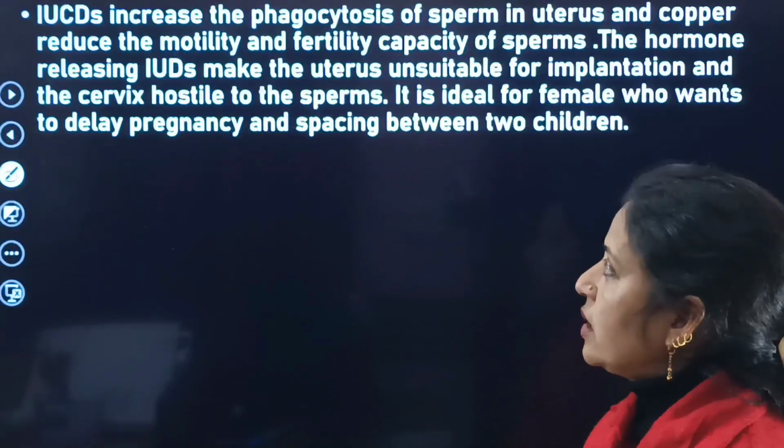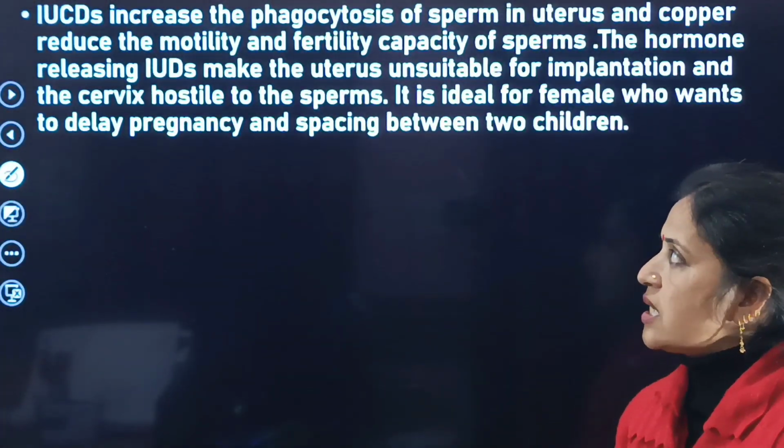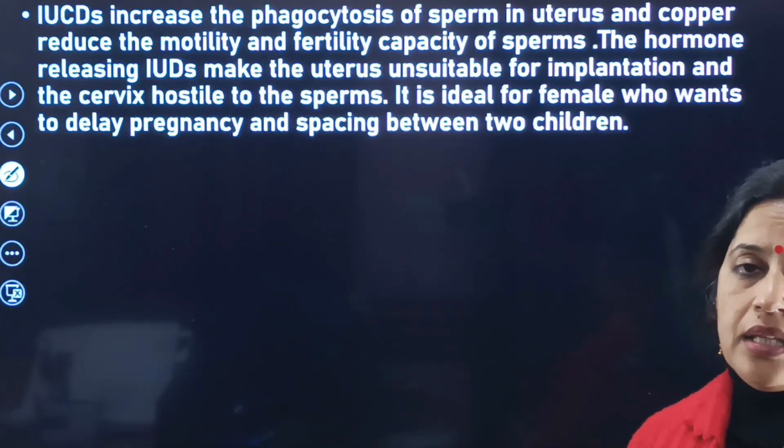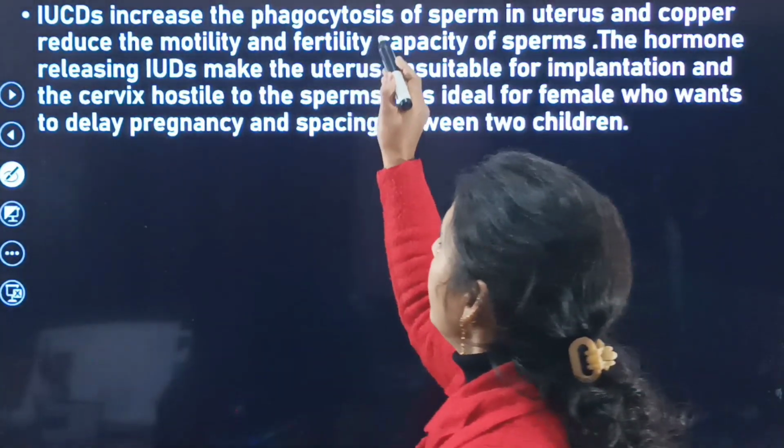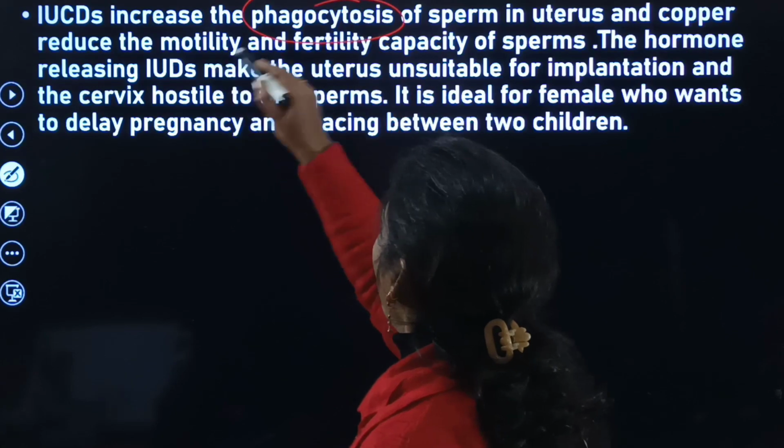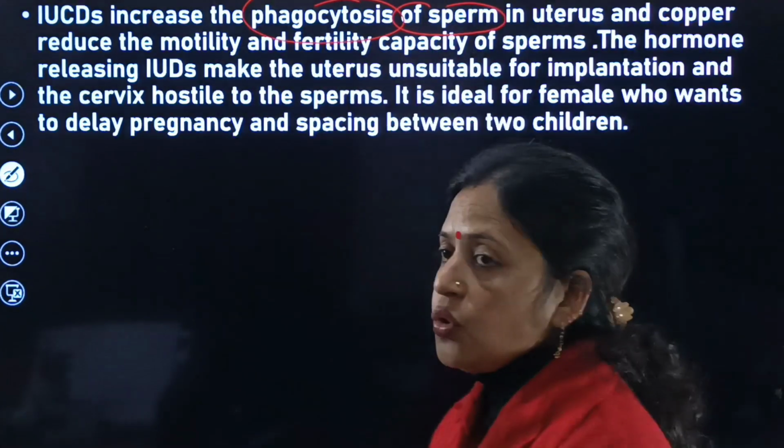Next, what do these IUDs do? These IUDs increase the phagocytosis of sperms in the uterus.